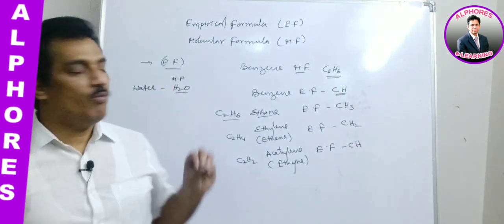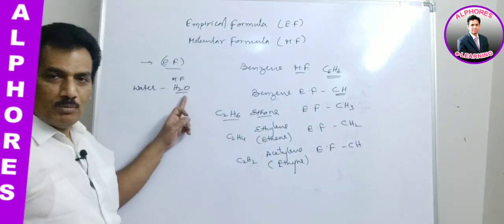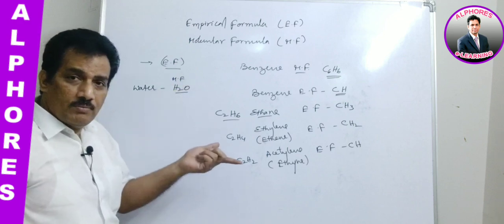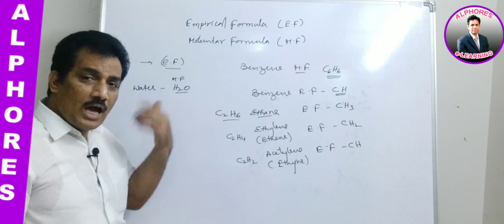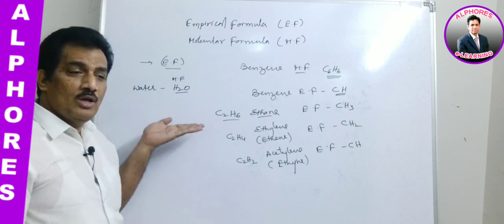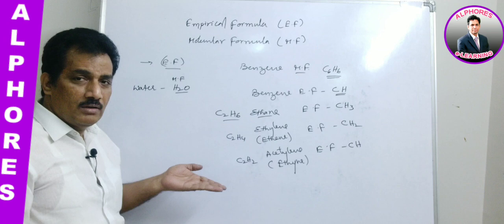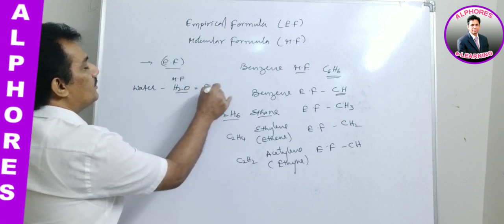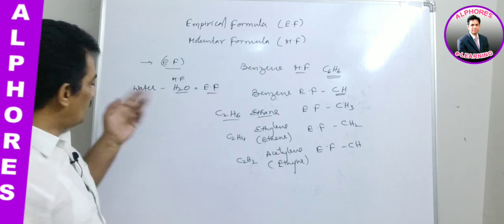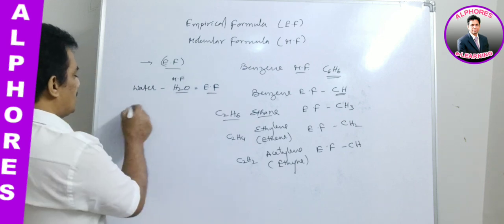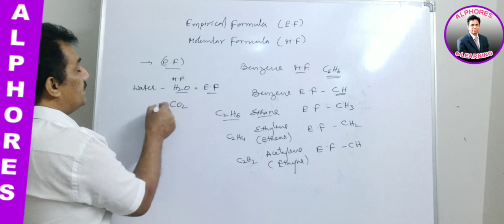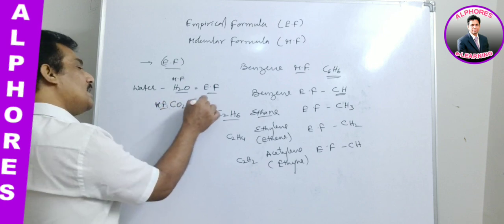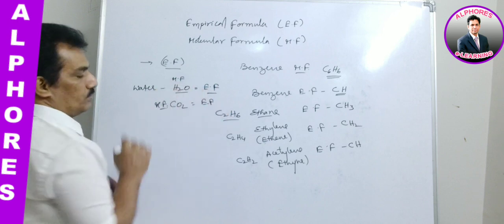In the case of water, whose molecular formula is H2O, the simplest ratio already exists in this molecular formula. We can't simplify it further, so it itself is the empirical formula. Not only for this, take CO2: the molecular formula of carbon dioxide is CO2 and its empirical formula is also CO2.